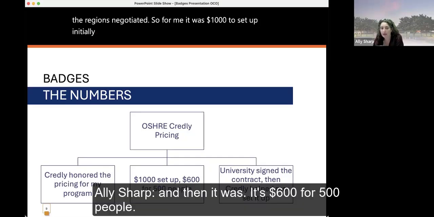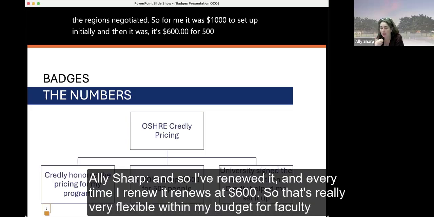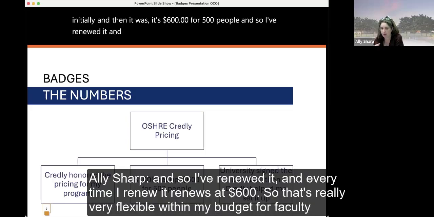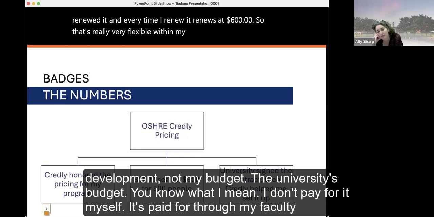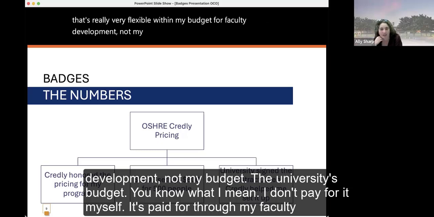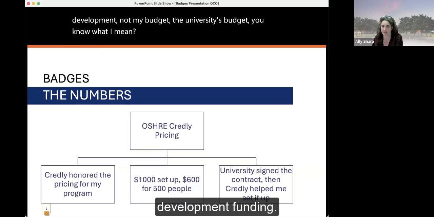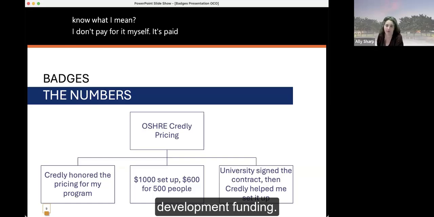And then it's $600 for 500 people. I've renewed it, and every time I renew it, it renews at $600. So that's very flexible within my budget for faculty development. Not my budget, the university's budget, you know what I mean? I don't pay for it myself. It's paid for through my faculty development funding.